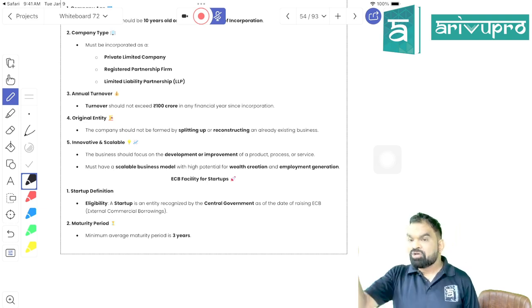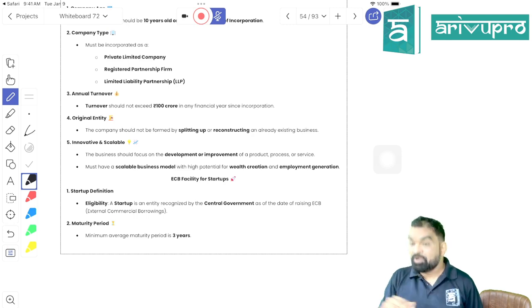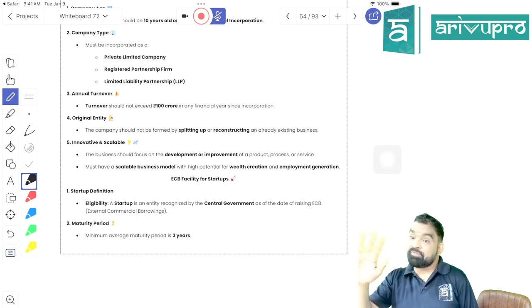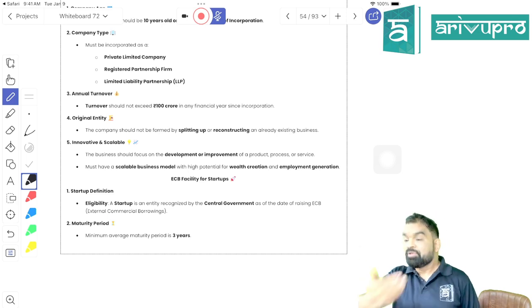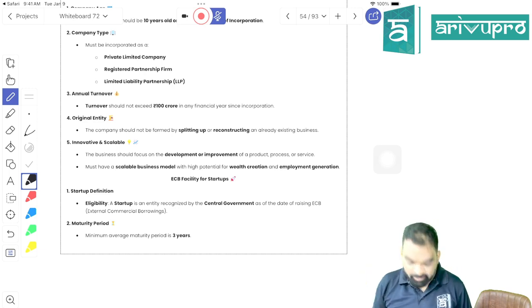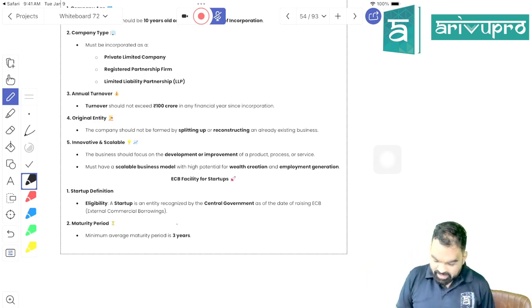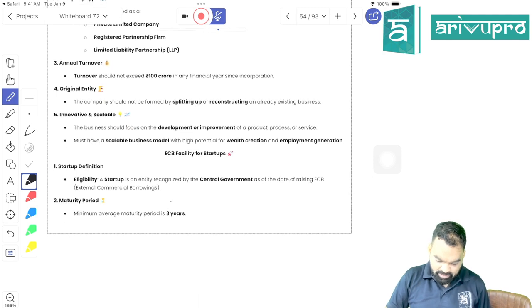Got my point? So I have taught you first what a startup is. Then I gave you an opinion on why a startup should not prefer a loan, and better dilute equity. Now I am teaching you the conditions that are specifically applicable to startups only. Is it clear? So they are saying that a startup is an entity recognized by the central government, by DPIIT.